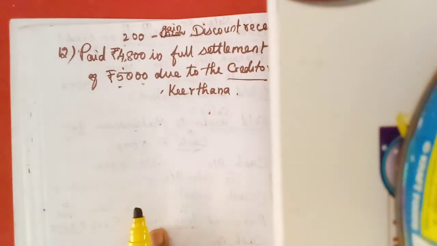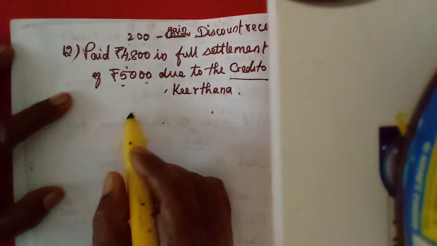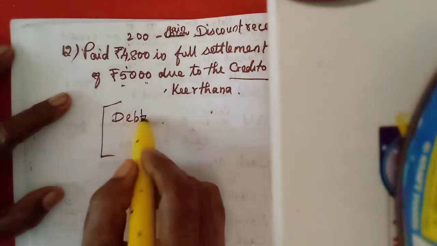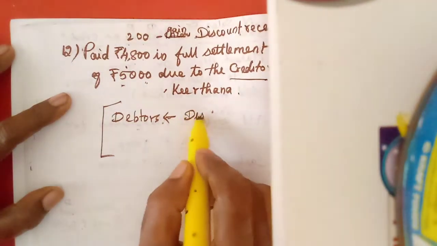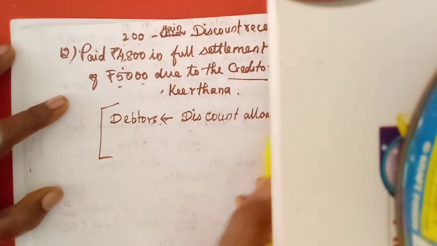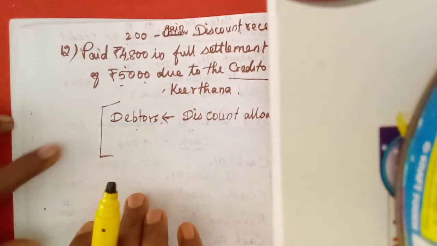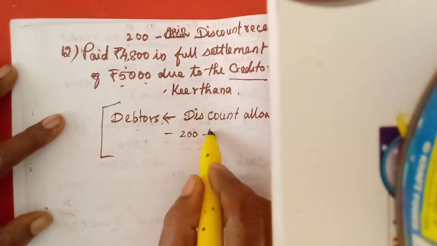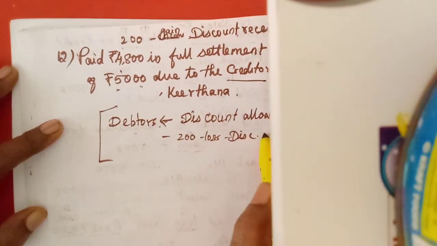When we allow discount for the debtors, it is called discount allowed. Okay, that I am writing in bracket. For debtors, when the debtors pay less, that is called discount allowed. For example, one debtor has to pay 5,000, he is paying 4,800. We are receiving only 4,800. So that 200 is a loss. That is called discount allowed.